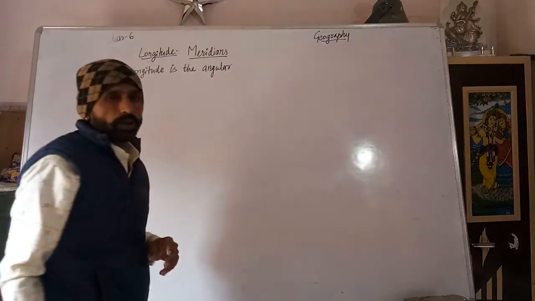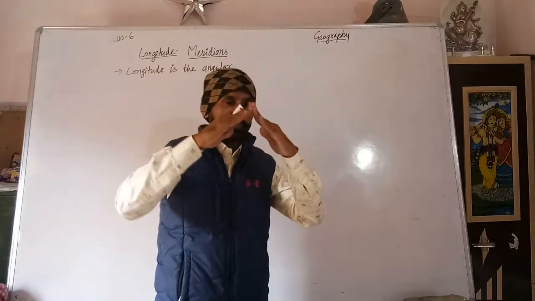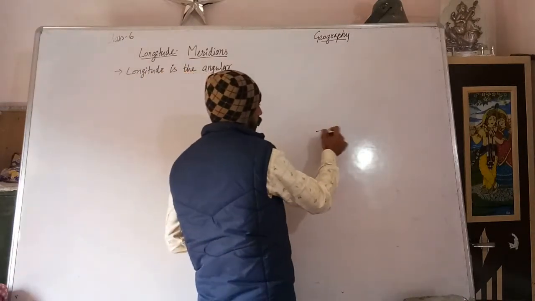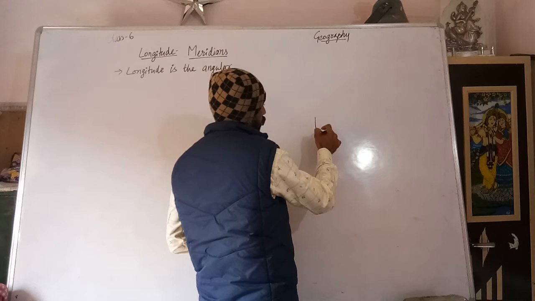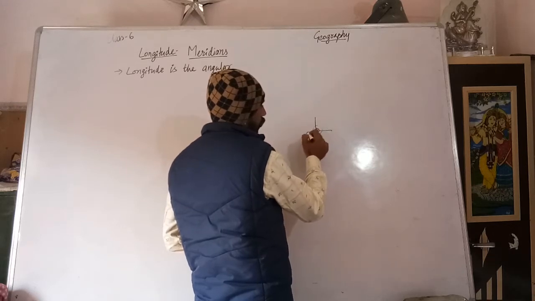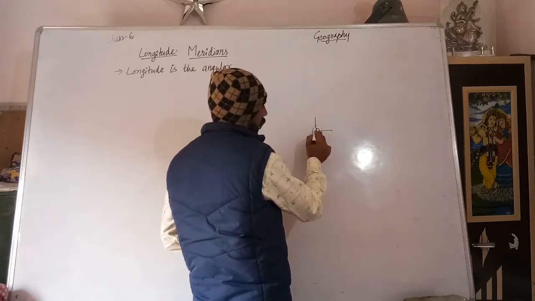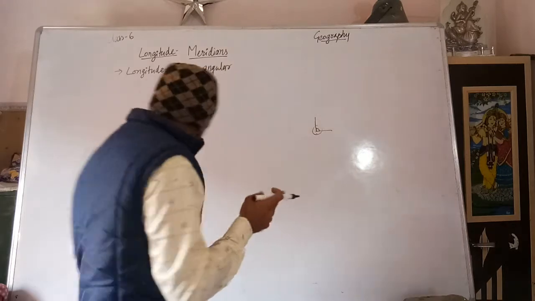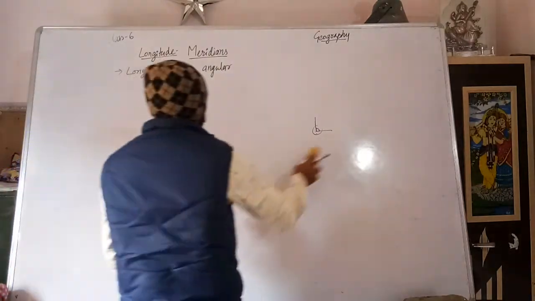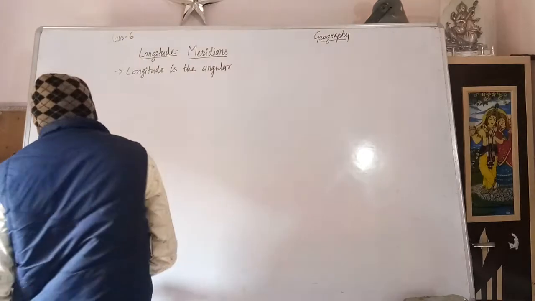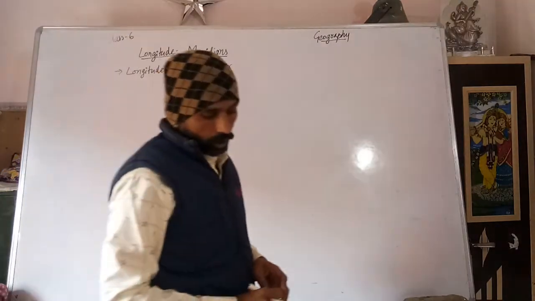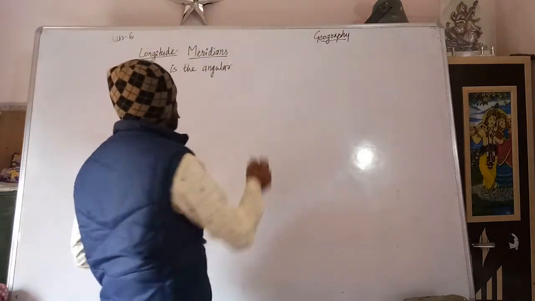What is the meaning of angular? This is the angle. Making an angle, that is angular. So the word angular is formed from angle. Angular distance.